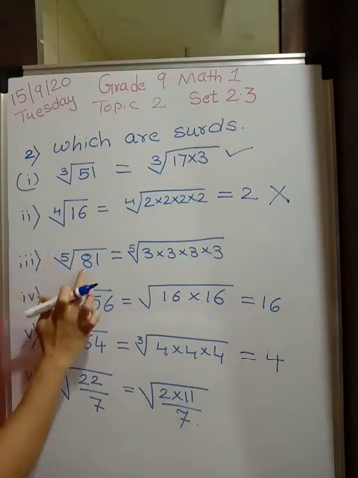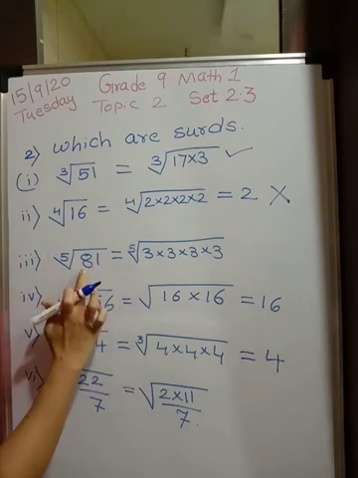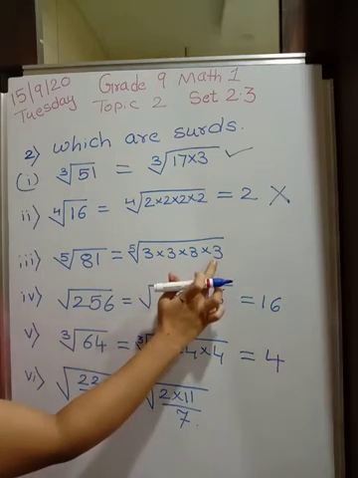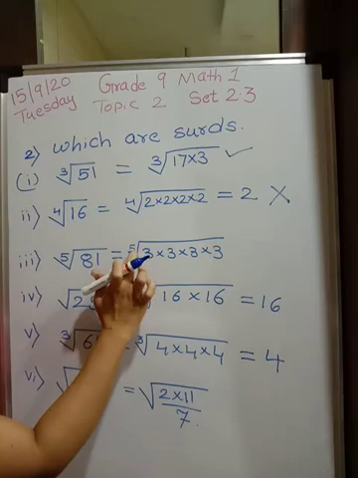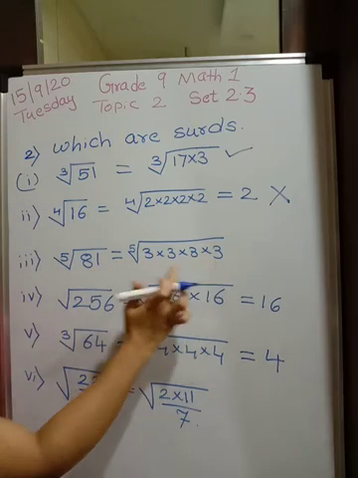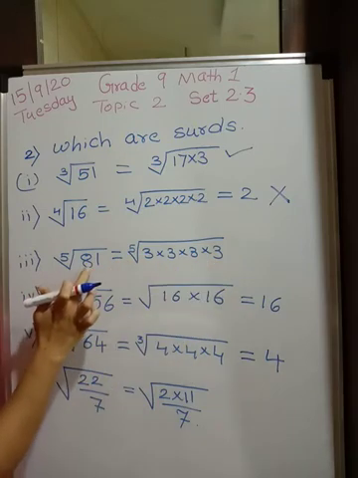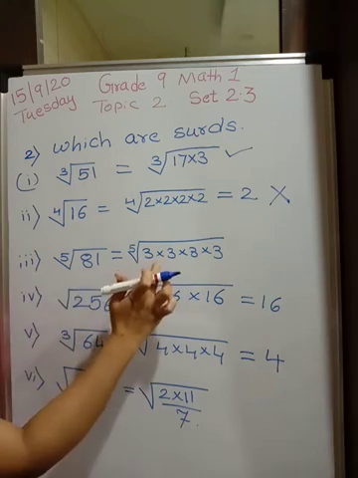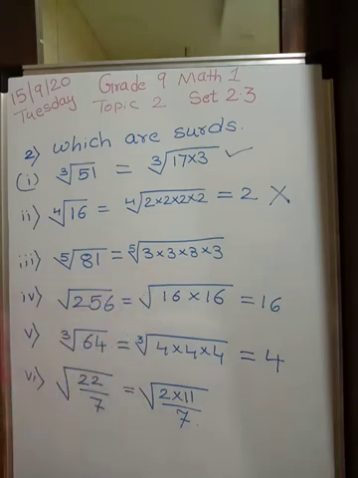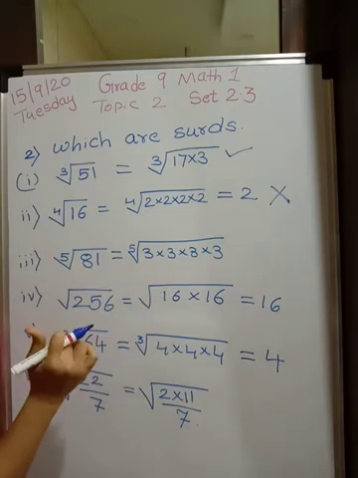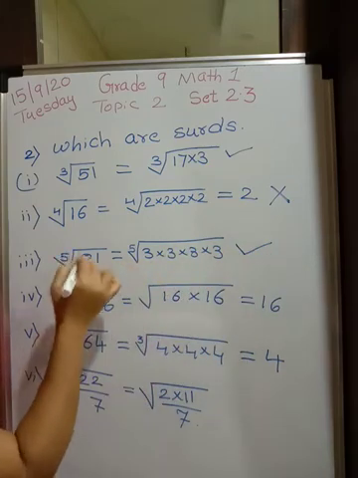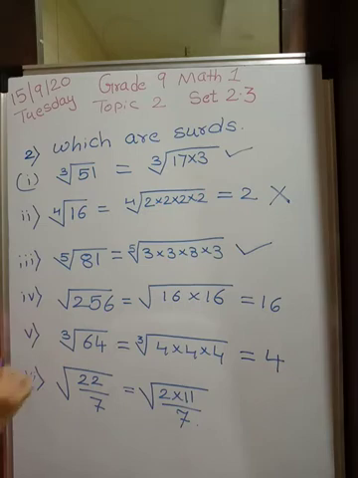Now fifth root of 81. 81 is written as 9 nines are 81, we know. 9 is 3 into 3, and here again 3 into 3. Now fifth root we want, we don't want fourth root. And therefore we can't get a rational number out of this. So the answer of this will again be irrational. So for the fifth root of 81 we will get an irrational number, and therefore this is also a surd, because your answer should be irrational. Are you understanding me? We should not get a whole number like this or a rational number.